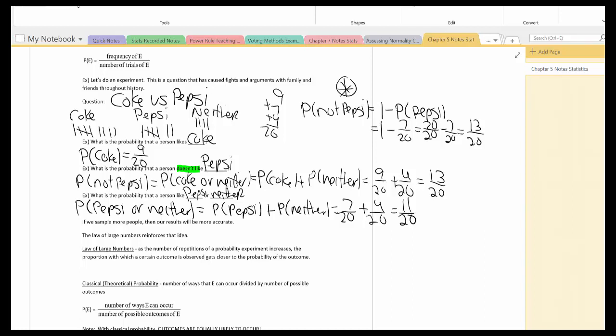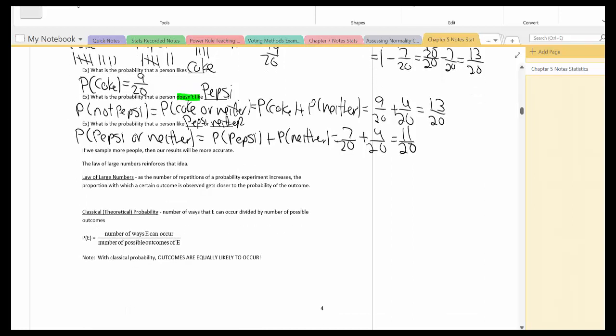Okay, so now we've taken a look at empirical probability. Let's take a look at classical, or what's called theoretical probability. That's the number of ways that E can occur divided by the number of possible outcomes. So the probability of E is written out. Now, it looks exactly the same type of formula as empirical probability. Empirical probability, you are doing the experiment. Classical, you may not necessarily be doing the experiment. So what makes it different?